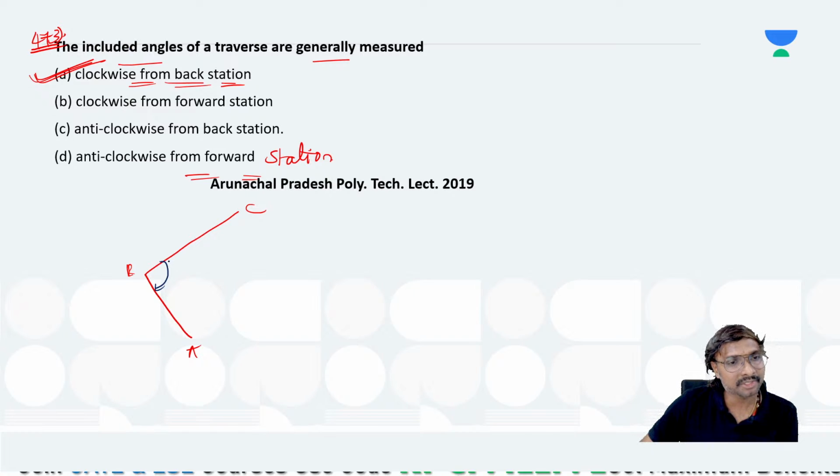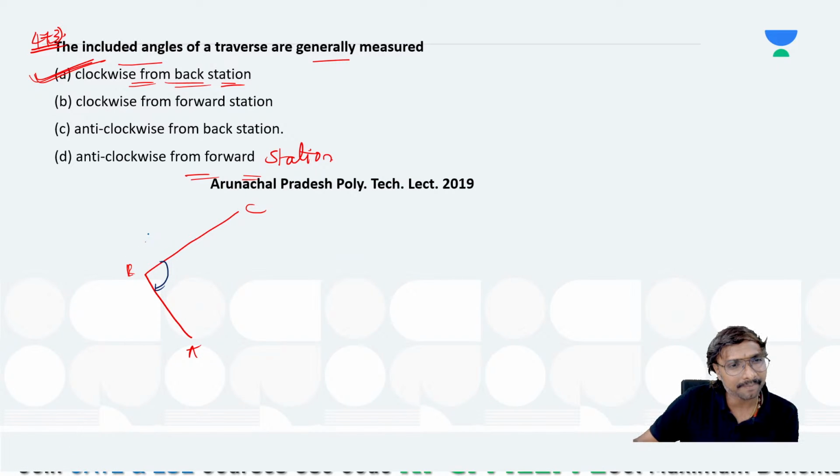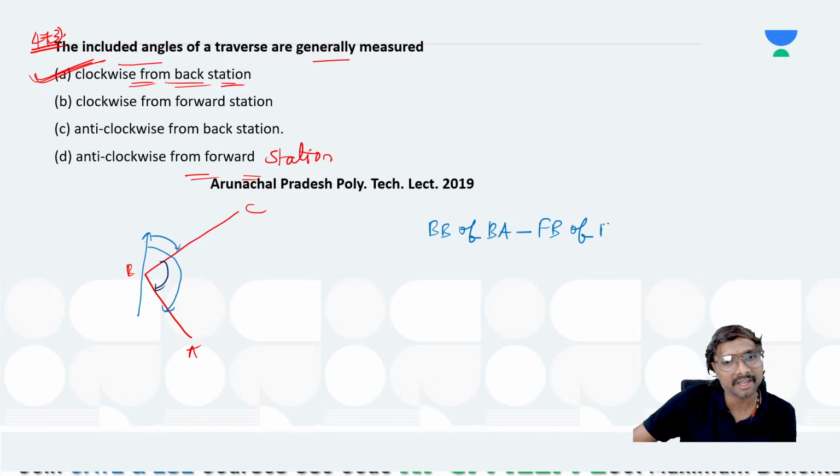How can you get this if you just observe? Here, this will have some bearing. A preceding line will have some bearing, let us say. There will be some bearing for this preceding line you are having, right? Which one? Back bearing, right? Back bearing of which one? Back bearing of this BA. There will be some forebearing of this succeeding line you are having. Forebearing of which one? Forebearing of the succeeding line BC, right?